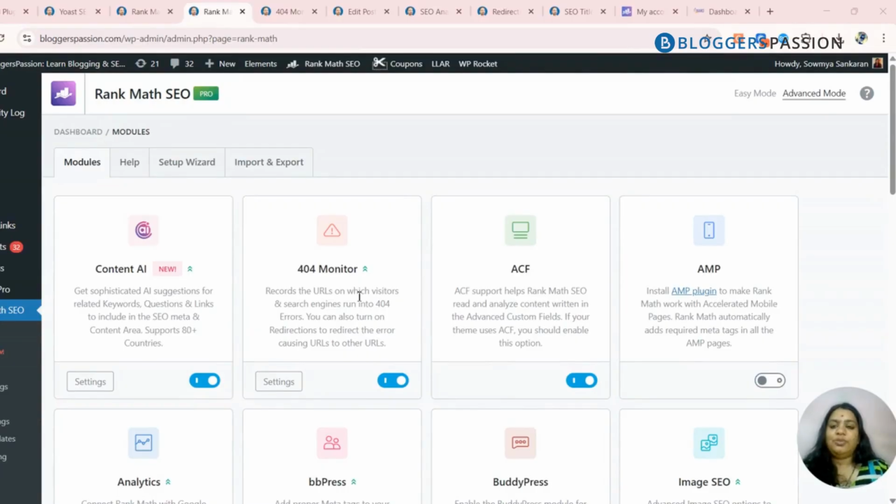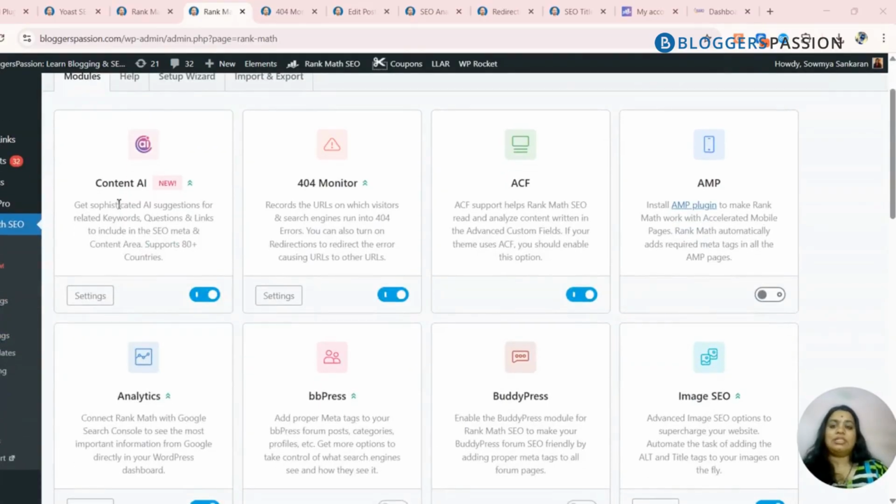But the advantage with Rank Math is that if you're using Yoast SEO for a longer time, then you can directly import all the content on Yoast SEO directly to Rank Math. And the plus point is that Rank Math is upgraded with an AI version. Here you can see the list of modules that we have enabled, starting with Content AI, which includes meta descriptions and contents that are completely SEO optimized, has a lot of questions and addresses People Also Ask, and several other sections.